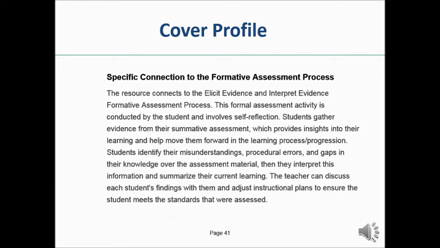Additionally, recall in the math reflection summary, the student directions say, you should list specific strategies you can do next time to improve your results on future assessments. Also on page 2 of the teacher's notes, there's clear direction on how the teacher uses the evidence to provide individual feedback and future instruction to ensure learning of the essential concepts.